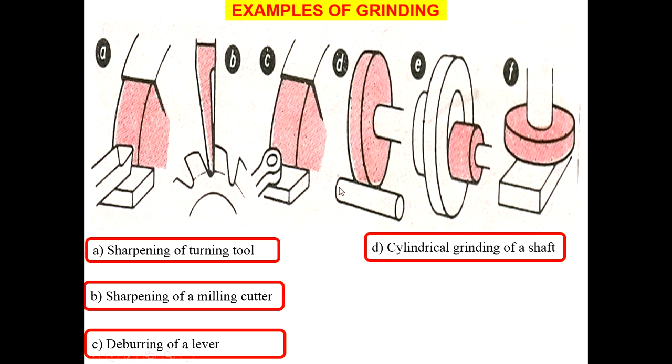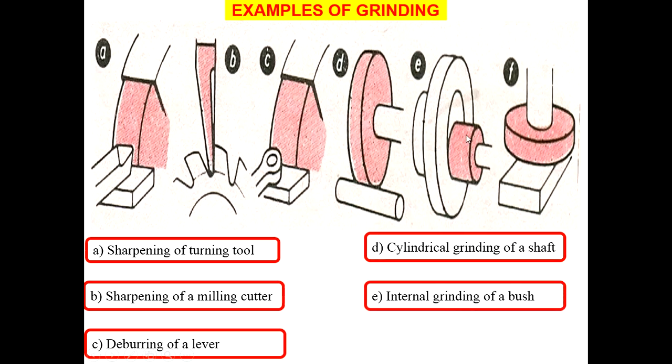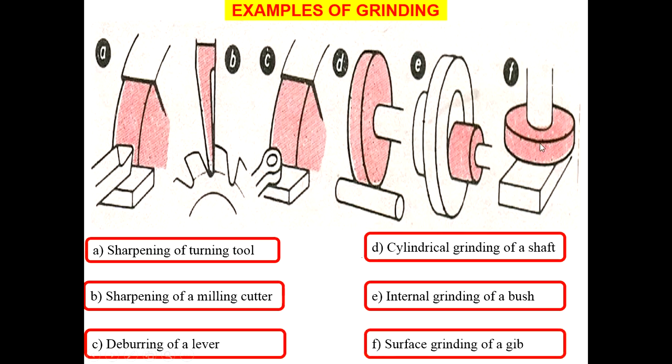Cylindrical grinding also. External cylindrical grinding is shown here. We can have internal cylindrical grinding also. You can see here the internal cylindrical grinding of a bush. So both external and internal cylindrical grinding can be done with this process. Then surface grinding also. So wide examples are there. Grinding is a very popular process in industry because of its wide application, and it is used in a wide range of applications for grinding the workpiece.